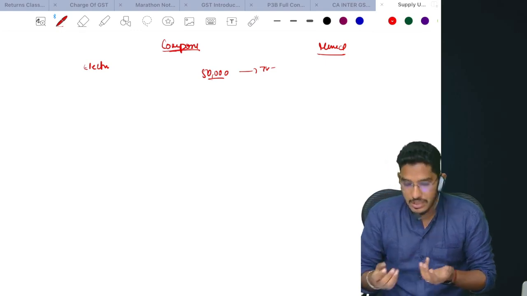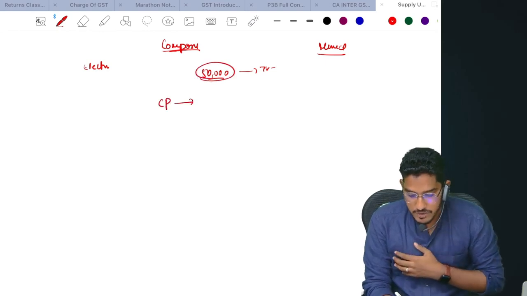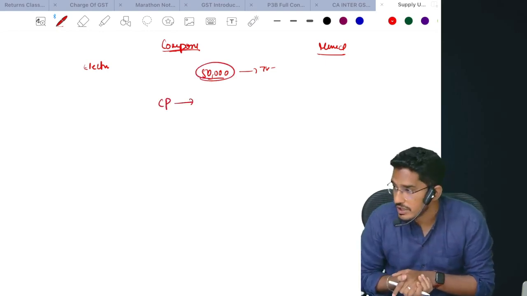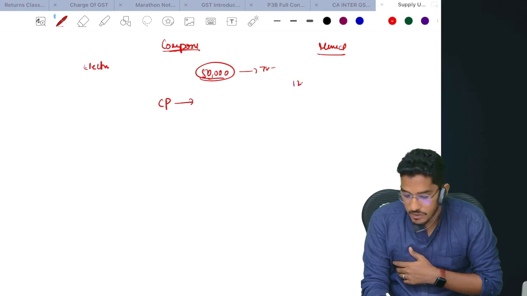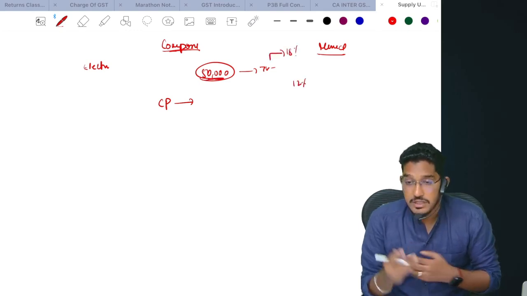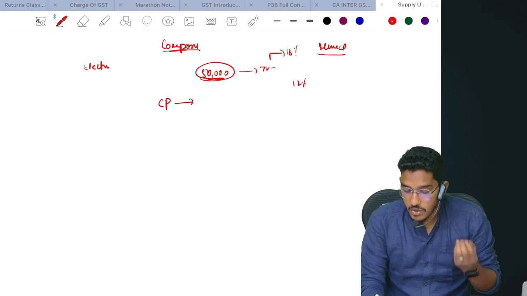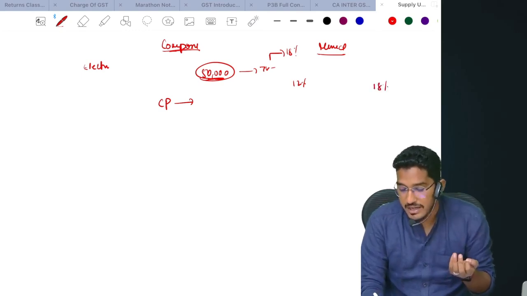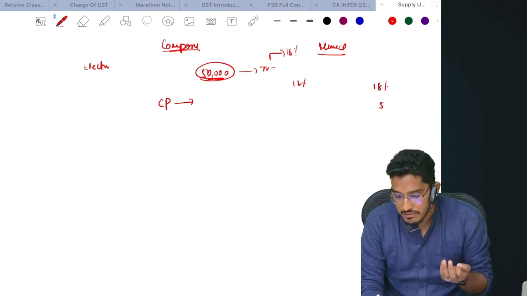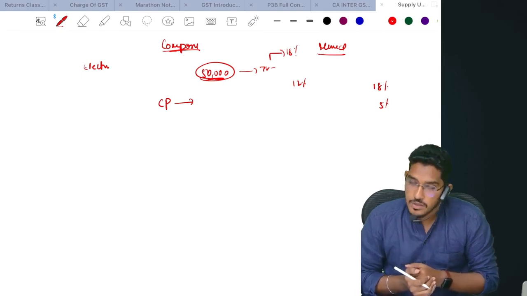So now a question has come, sir, in case of all this composite supply, say for example this one only, 50,000 rupees you have paid, you got a TV along with a 1 year warranty. Warranty is a service. Warranty services attract 12% of GST. TV attracts 18% of GST. So this 50,000 rupees should be taxed at which rate? Similarly, hotel accommodation. You went to the hotel, stayed there. Hotel accommodation services attract 18% GST. Food you are getting, that will attract 5% GST. What should be the rate of GST?